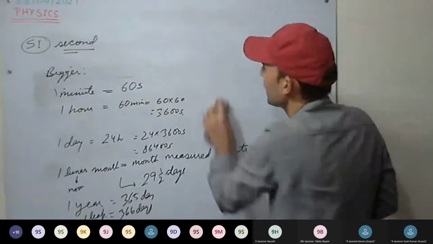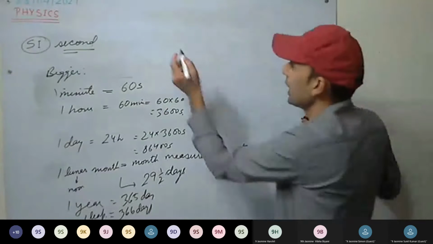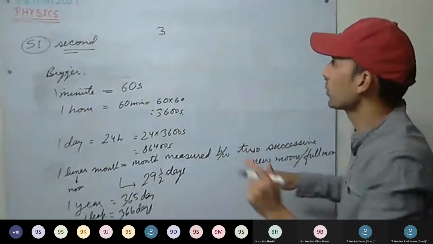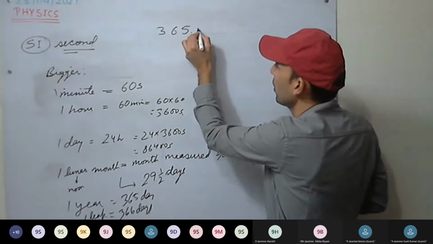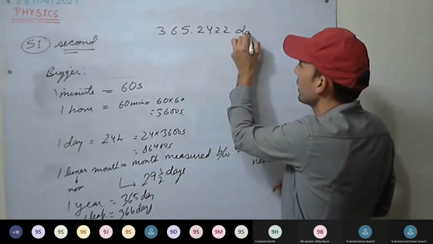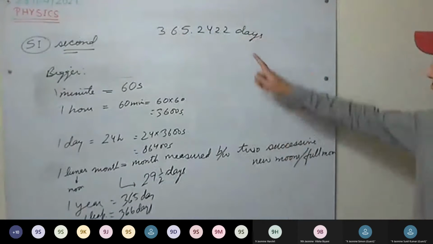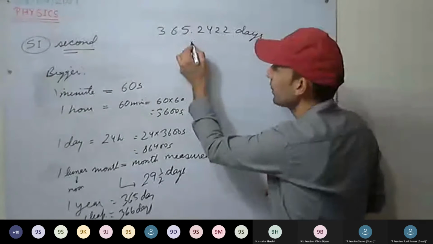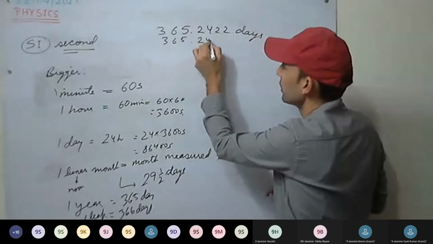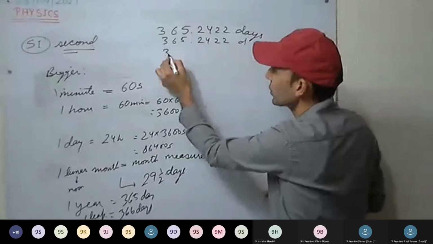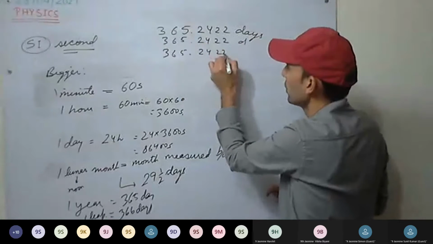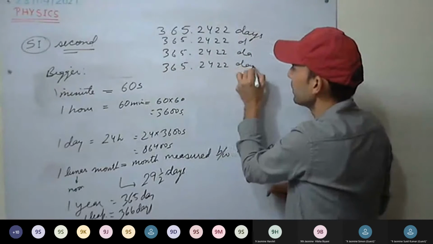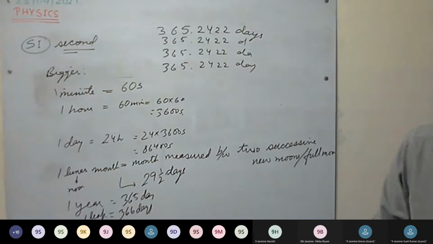We will take one example here. Usually, how much time does the earth take to revolve around the sun to complete one revolution? It is 365.2422 days. Next year as well, the same it will take, 365.2422 days. Next year as well, it will take the same. Add them, how much are you getting?